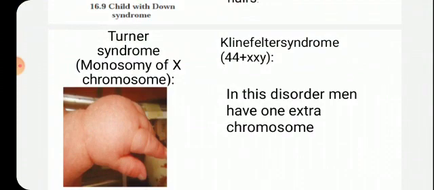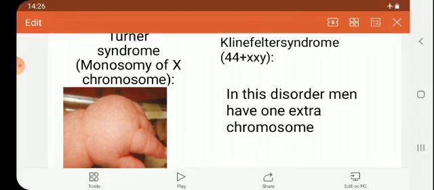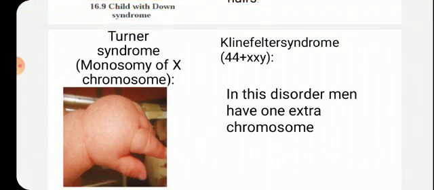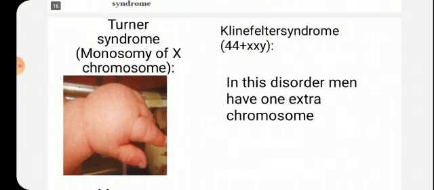Besides that, Klinefelter syndrome. This Klinefelter syndrome is seen in the male. Okay, in male it is seen where what happens? One X chromosome is more. In Turner syndrome, female, one X chromosome is less. Here in Klinefelter syndrome, one X chromosome is more. Okay. So, in this disorder, men have one extra X chromosome.